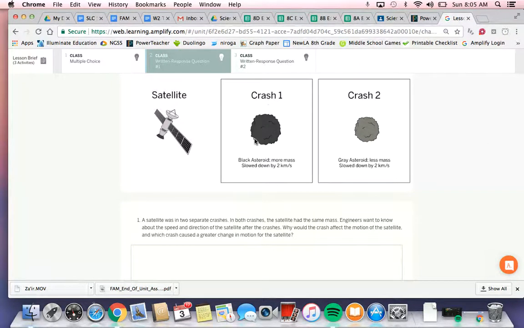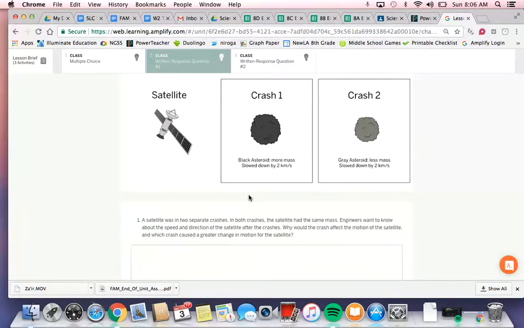We see in crash 1, the black asteroid has more mass, slowed down by 2 kilometers per second. In crash 2, the gray asteroid has less mass and slowed down by 2 kilometers per second. So for the asteroids, in both crashes, their change in velocity is the same. We know that the satellite had the same mass each time. So just based on that information, we can infer something was different in each crash, and that would have to be the strength of the force of the collision.